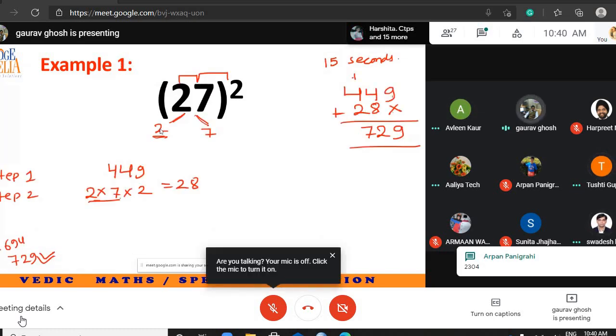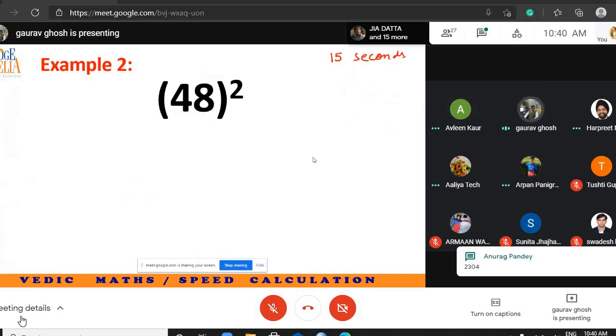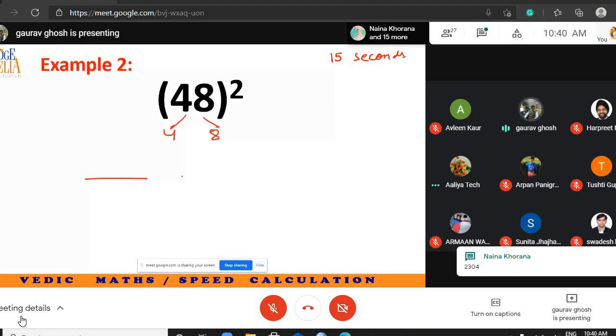Sir, 2, 3. See, I will give you a hint. 27 can be written as 20 plus 7. Okay, wait. I will tell after this why this trick works. First, let us solve this 4 and 8. So step 1.